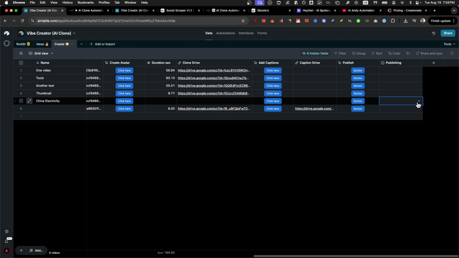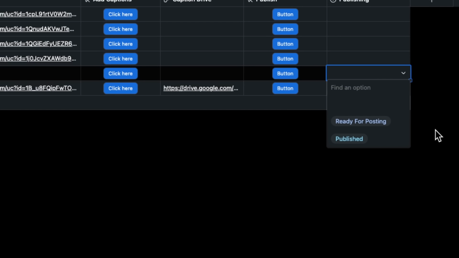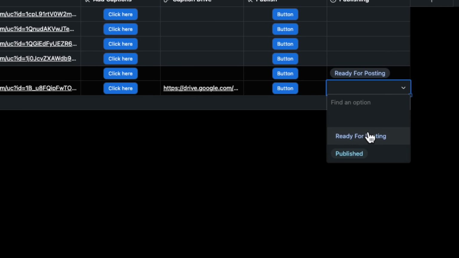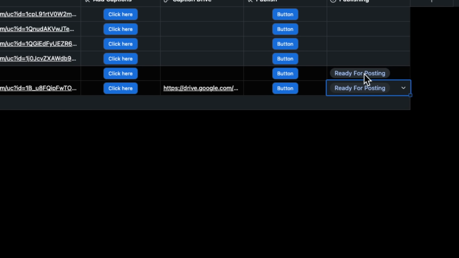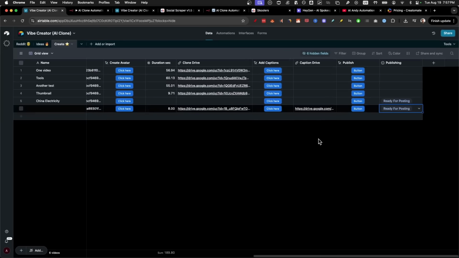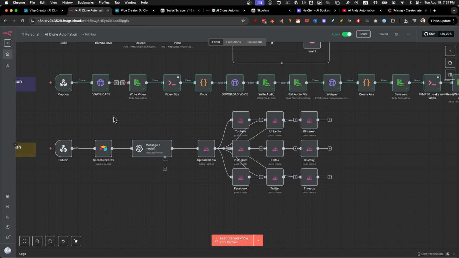However, if you want to auto-schedule them, so you, for example, want to post 2 or 3 per day and you batch create them, you can always have a ready for posting status, and then you can get the automation to read from this file every 6 hours or something like that, look for a ready for posting, take that file that would be here, for example, and auto post that on a schedule. So you don't have to do that through all the different platforms. You can just do it through the automation.